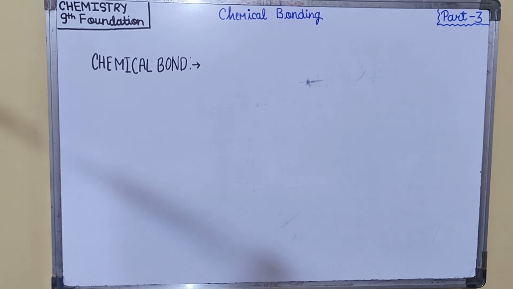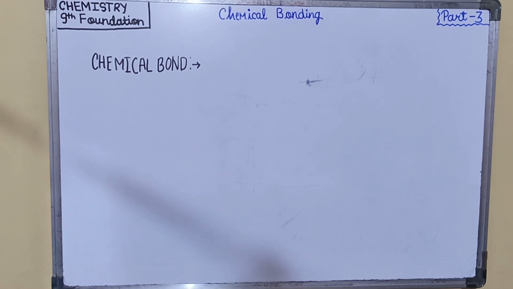These millions of compounds are possible only from 115 elements due to chemical bonding. If there is a reaction N plus C, it will give NC. That is called chemical bond.